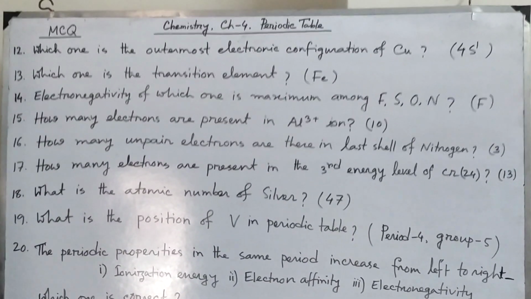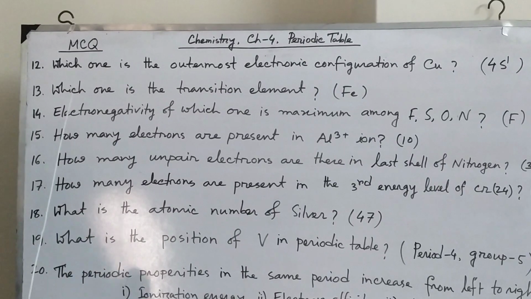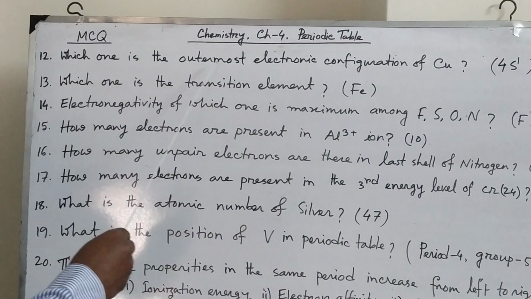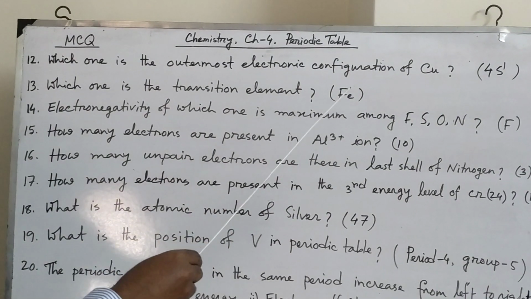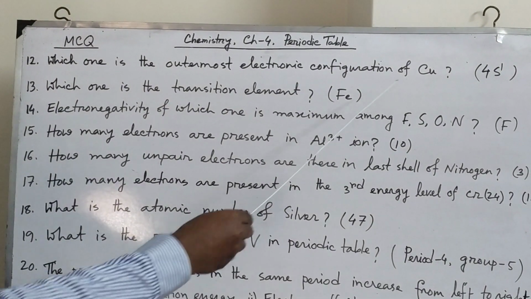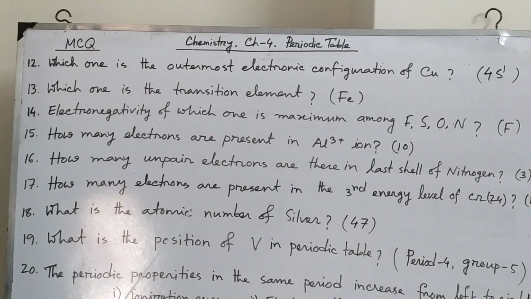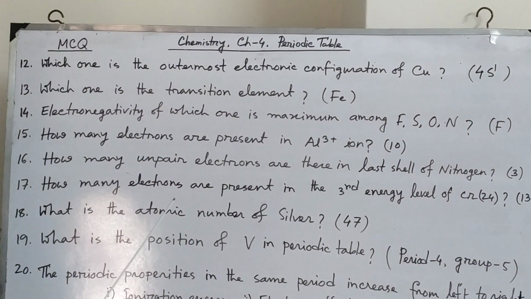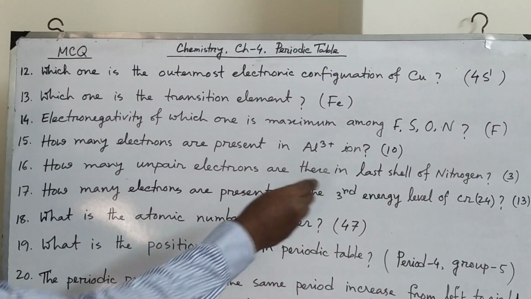Okay students, we are in MCQ question number 11. We have finished. Now number 12. Which one is the outermost electronic configuration of copper? I think everybody knows the electronic configuration of copper. Copper is 29, so 1s2, 2s2, 2p6, 3s2, 3p6, 3d10, 4s1. So the outermost energy level is 4s1.